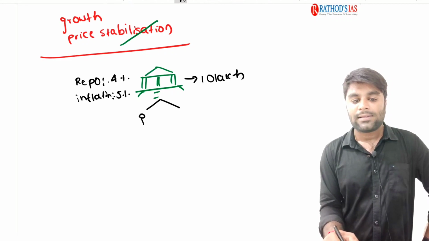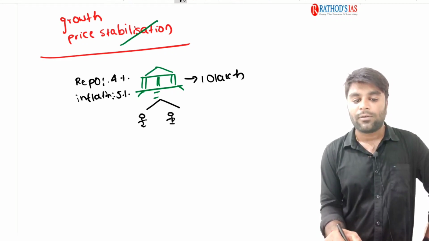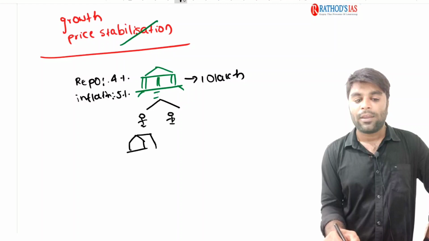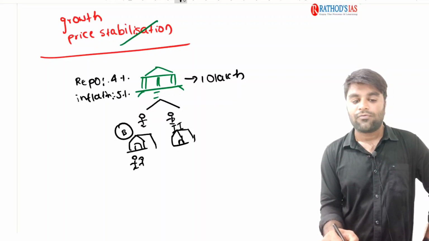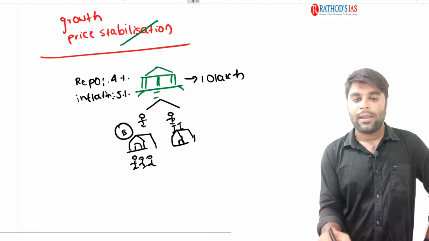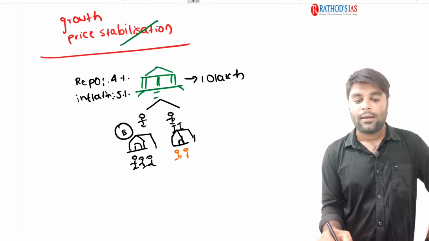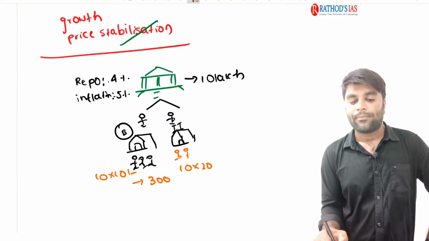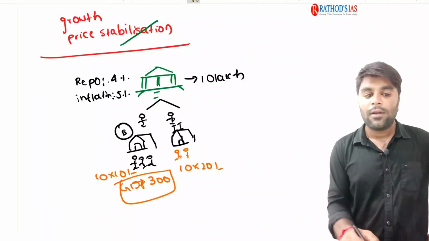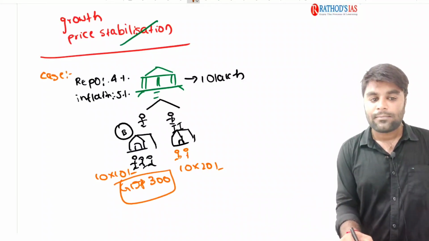It will be taken by, as an example, two entrepreneurs, and they might be establishing some economic units. Take the same old example, the book manufacturing factory and IT company. They might be providing employment to 3 people here and 2 people here, and totally they are creating a GDP of 300. See, 10 into 10 and 10 into 20. So cumulatively the GDP here is 300. Now let's take it as case 1.